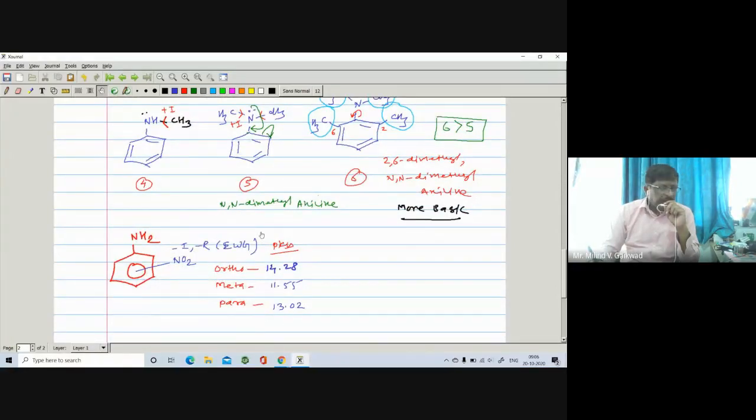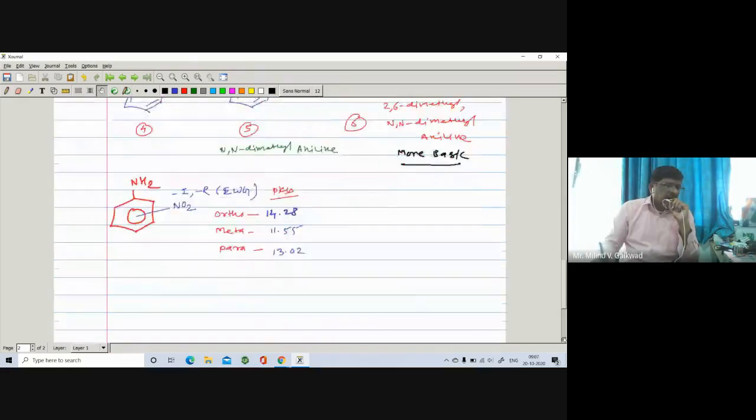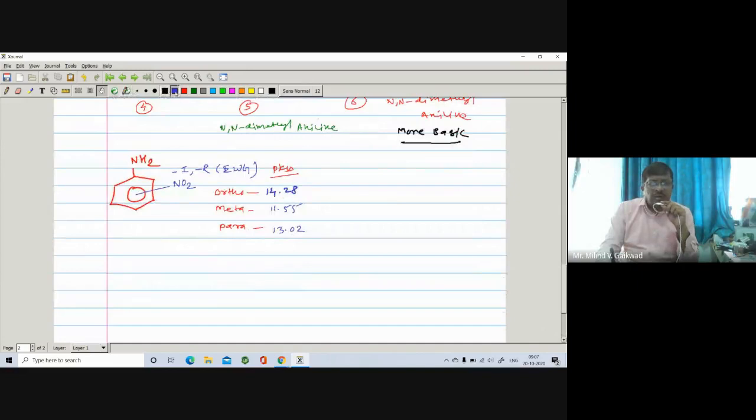So lower the pKb, more is the basicity. And also we can explain the basicity of nitroaniline ortho, meta, para. Less is the pKb value, more is the basicity. Meta is found to be more basic as compared to para, as compared to ortho. So we can explain it by using the resonating structures. We will write only a few structures.